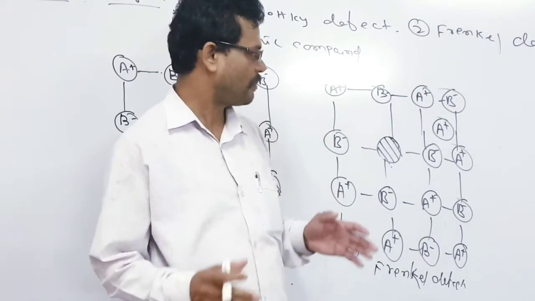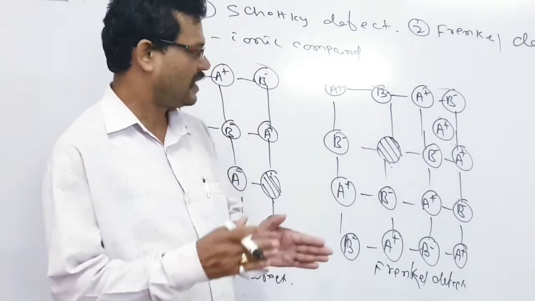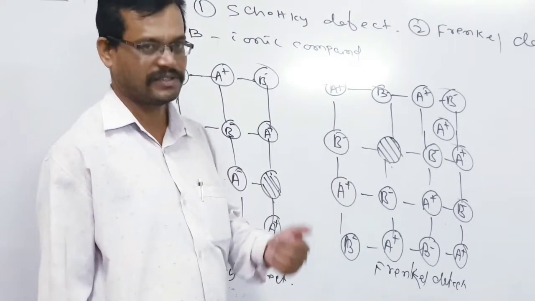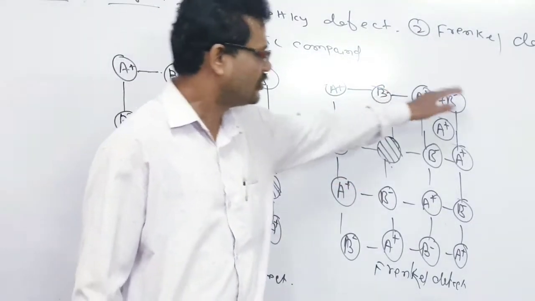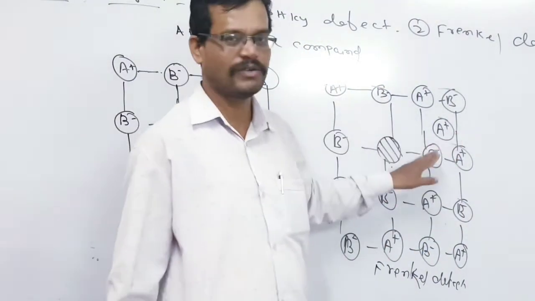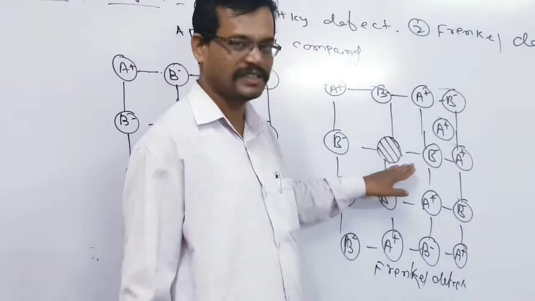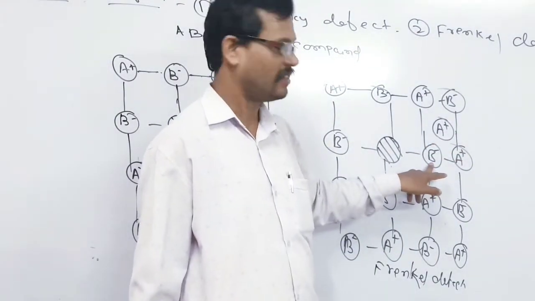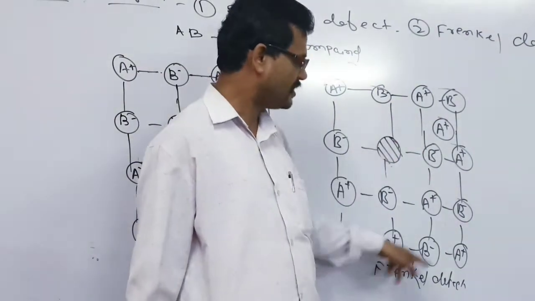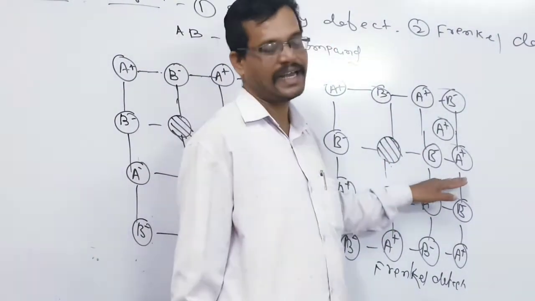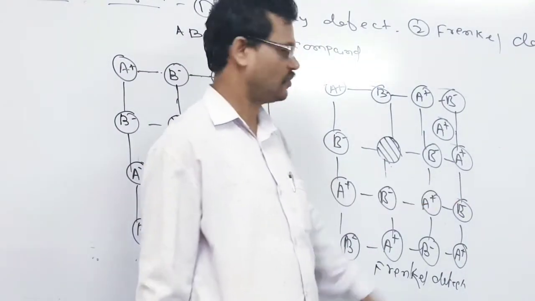Just like in a bus, some passengers are going. Some are thin and some are thick passengers. Who can move through it? A thin passenger. It is just like a bus. While they are displacing, what will happen? The small ion can easily be displaced compared to the bigger ion. That's why in case of this defect, always the cation is misplaced whereas the anion stays in its original position.